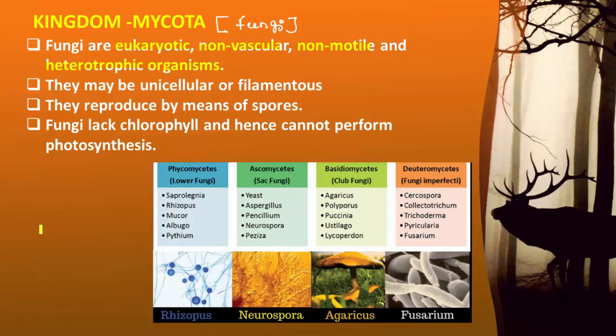In case of Monera, only prokaryotic organisms are included. In Protista, eukaryotic organisms are included, but as just explained, they show locomotion, they show movement with the help of pseudopodia, with the help of cilia, or with the help of flagella.